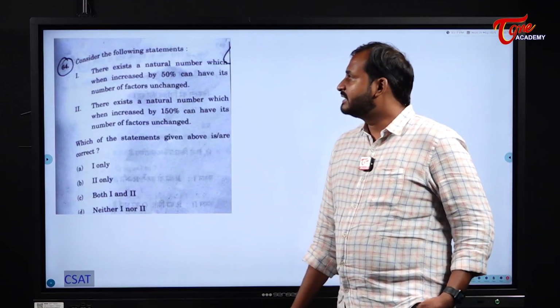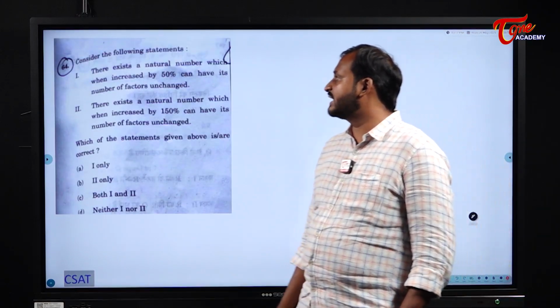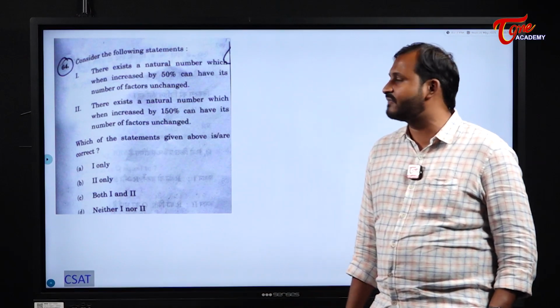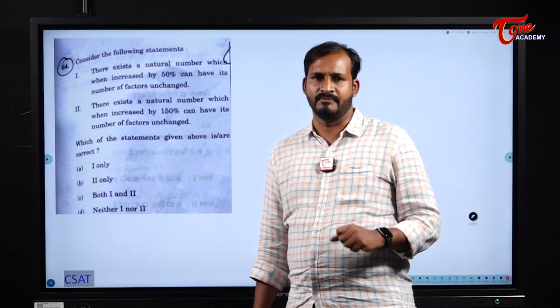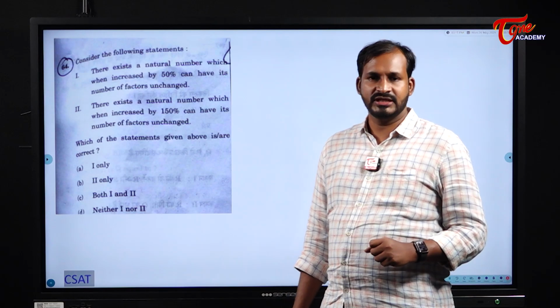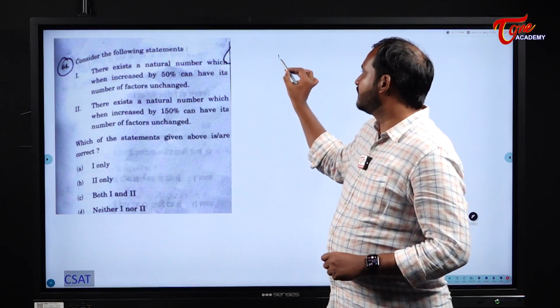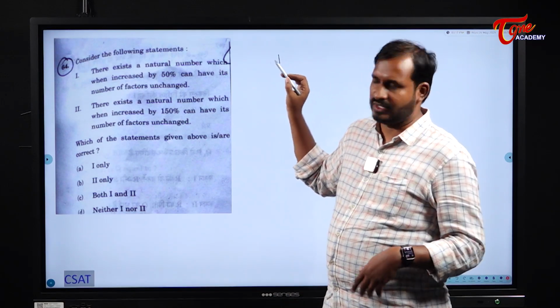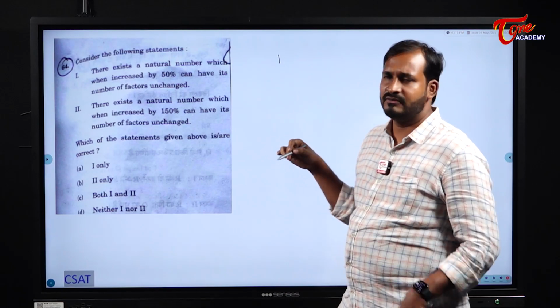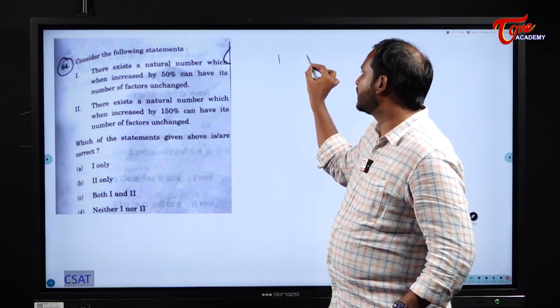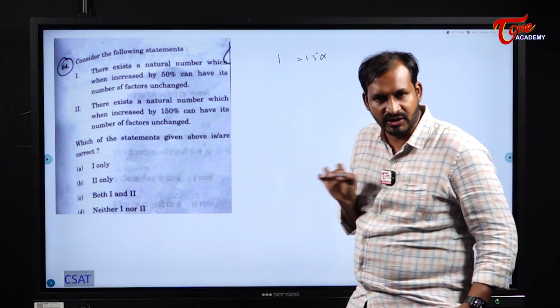Next one. There exists a natural number which when increased by 50% can have its number of factors unchanged. Go with the small numbers. Natural number 1. First natural number is 1. I will take 1 only. So 1 when I increase it with 50% it will become what? 1.5. It is not possible.